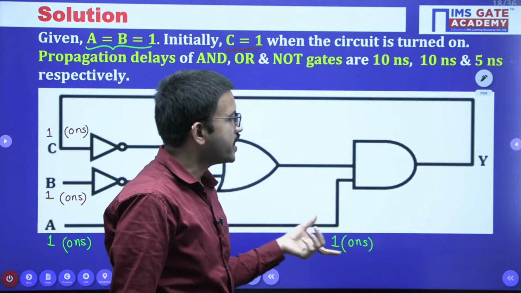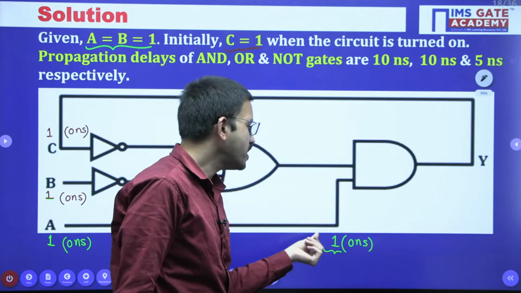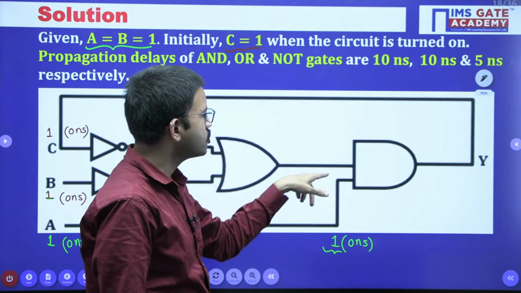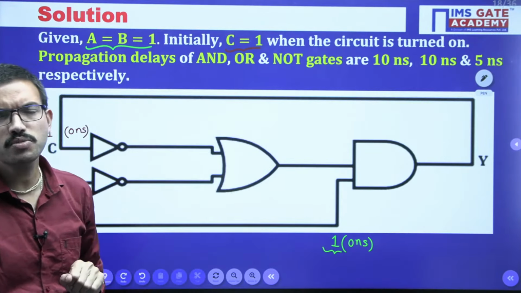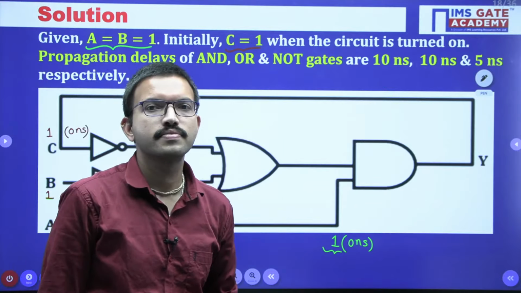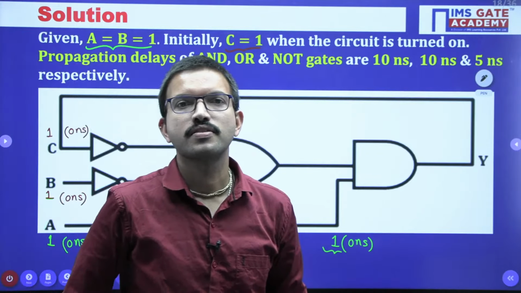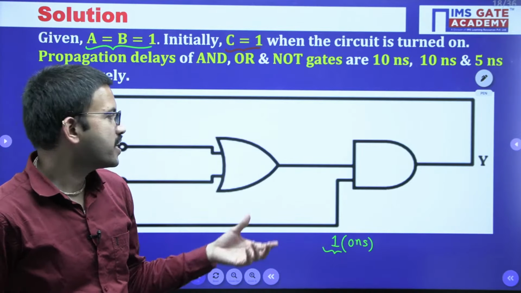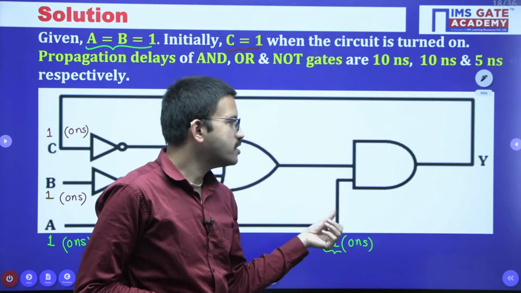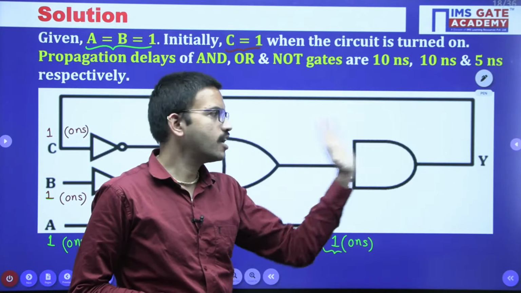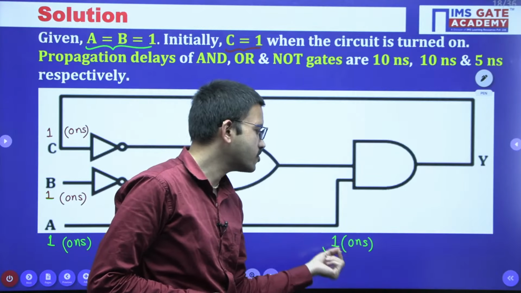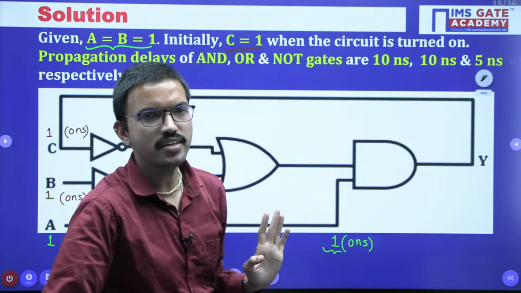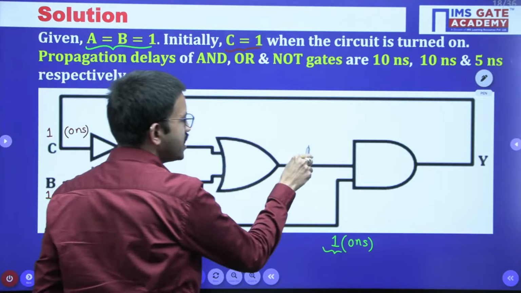I am repeating the question once again. Whenever you are having a two-input AND gate, if you know one of the inputs is 1, can we write the output value directly without knowing the other input? Not possible, right? Because for an AND gate, if you know one of the inputs is 0, irrespective of the other input, you can mention the output as 0. But whenever one of the inputs is 1, unless you know the other input value, you cannot write the output, correct? So that means we require the other input value.